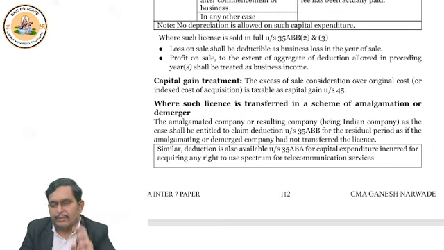There are three terms to remember. One is WDV, that is the balance. One is original cost, the purchase price. And third is sale price. Okay, three things are there.